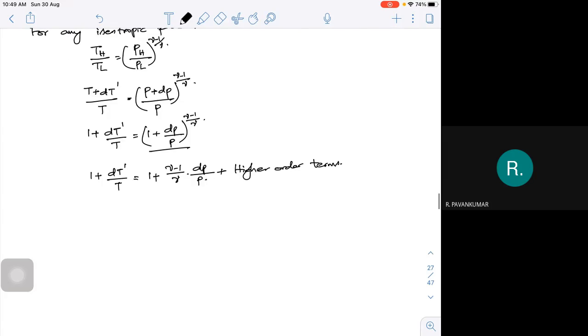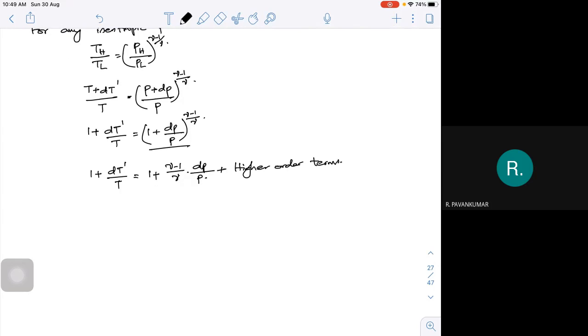So now if you look at this expansion, the 1 on the left hand side and the 1 on the right simply cancel out.